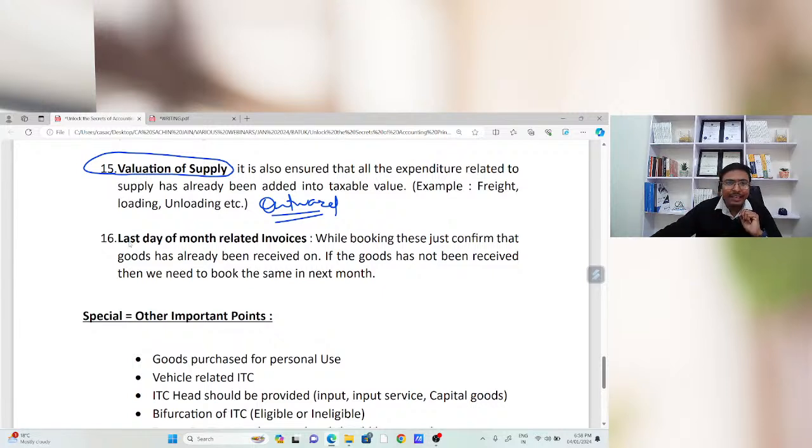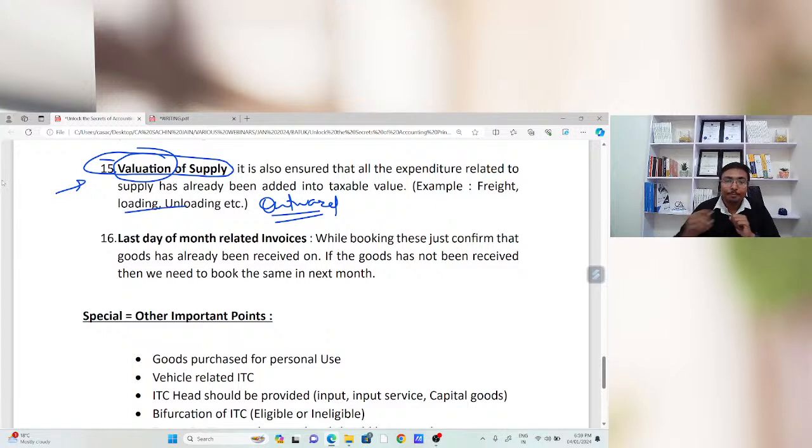Because many times we found that at the time of litigation, they are going to ask questions on account of the valuation part. They raise the demand on account of that valuation part. When we had made the perfect accounting, when we had filed the annual return, when we had done the audit, if the department is going to ask the question on account of that valuation, in that case, this is not a good situation.